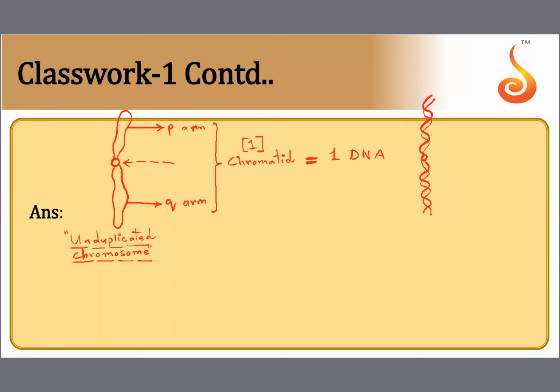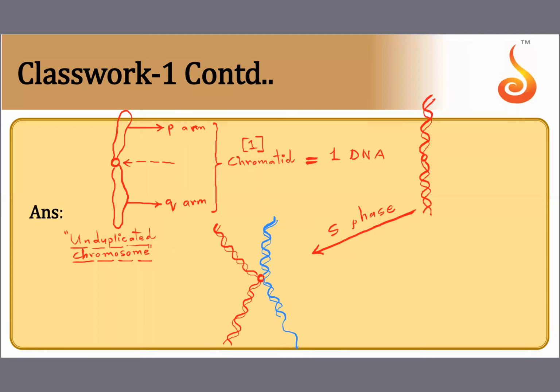Now let us see what happens when this chromosome enters S phase. Now during S phase, the number of DNA molecules will get doubled. So see now what happens to this chromosome. It had a DNA already. I'm showing the earlier DNA in red color only, okay? So it had a DNA molecule. This whole thing is one DNA, okay? Don't think it is one above, one below. The whole thing is one DNA molecule. Now, because it has gone through S phase, it has another copy of DNA. See, I'm showing the second copy of DNA in blue.